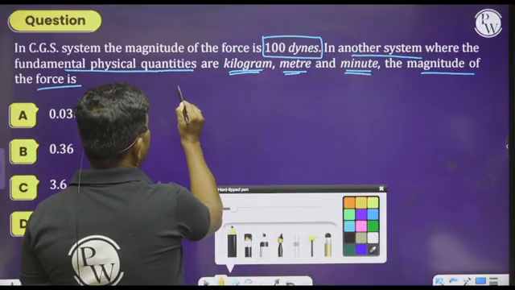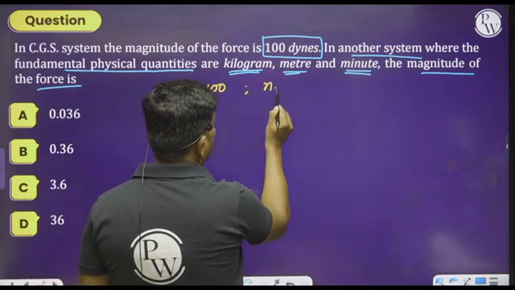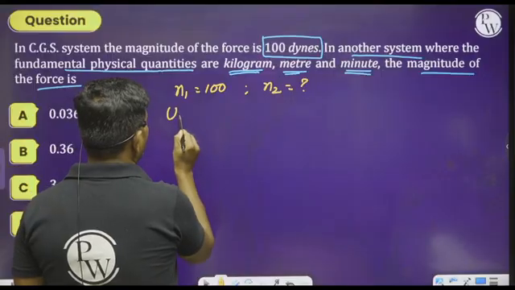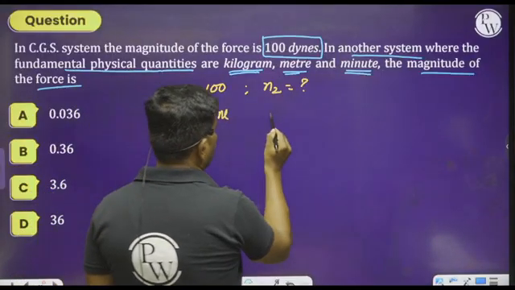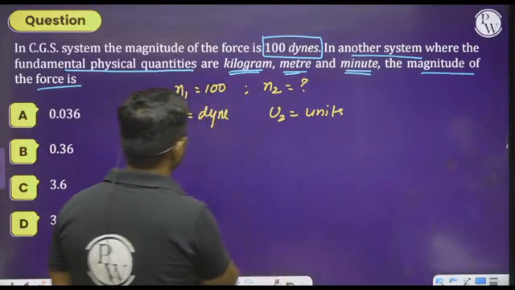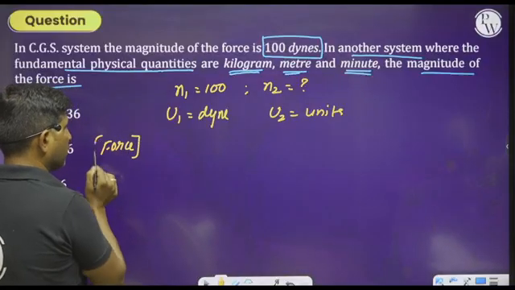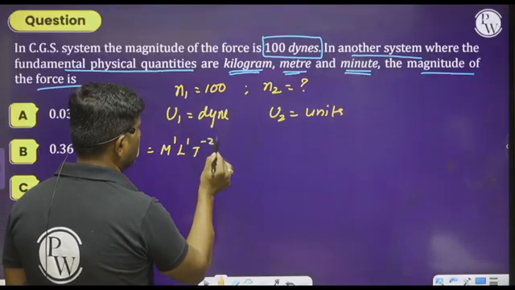N1 is equal to 100, N2 we have to calculate. U1 is a dyne, and U2 is the new unit that we have to calculate. What is the dimensional formula for force here? M to the power 1, L to the power 1, T to the power minus 2.